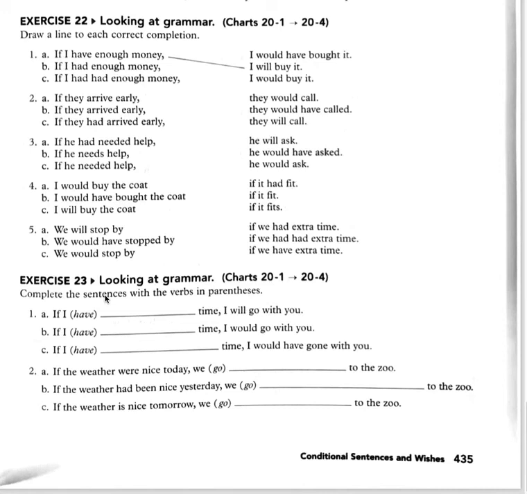Let's look at exercise 23. On exercise 23, it's similar to exercise 22, but here we're going to fill in the blank instead of draw a line to the correct completion. On exercise 23, it says complete the sentences with the verbs in parentheses. So again, here we have the if clauses. Here we have the result clauses.